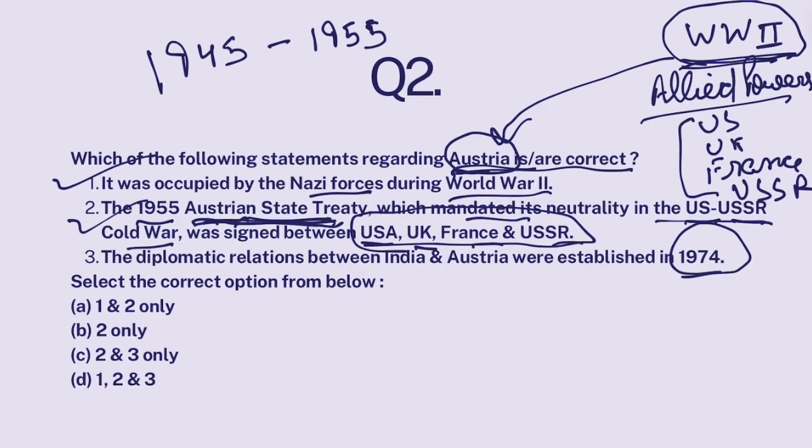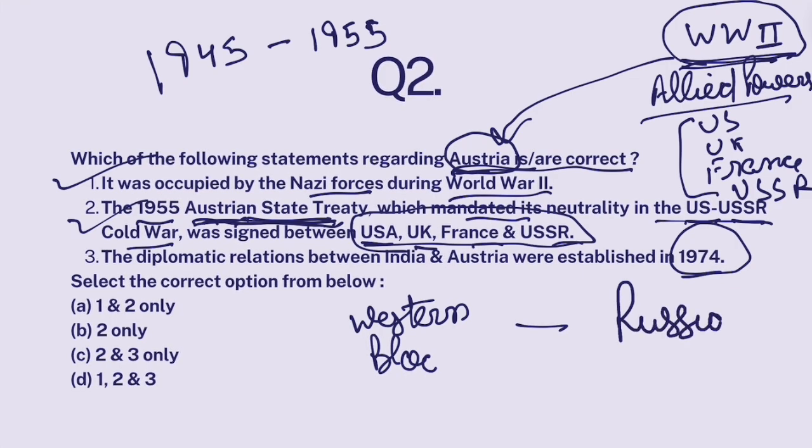There is a reason why Austria has not taken sides between Western Bloc and Russia. In the current Russia-Ukraine war, despite being a EU member, Austria is a member of European Union. Despite that, Austria has not taken the side of Western Bloc or Russia because it is treaty bound to remain neutral.